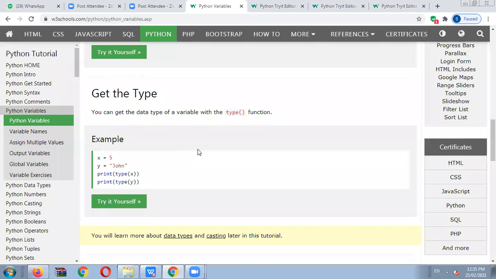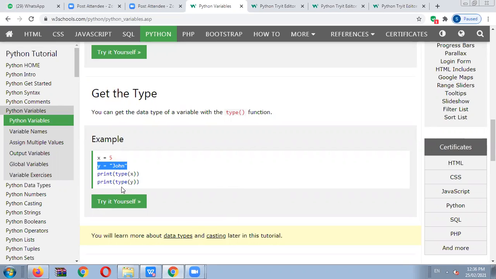Suppose we want to know which variable has which value. Suppose the first variable x has 5, okay, and the second variable y is equal to John. The message will be printed, and we will check the data type. Okay, so x is what? x is equal to 5. It means it is an integer. Okay, and y is equal to John. It means it is a string value.